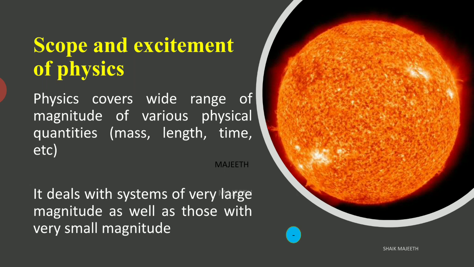It deals with very big magnitudes and also very small magnitudes. For example, physics talks about the sun and its radiation. The sun is too big, we know that. Compared to our earth, the sun is 1,000 times bigger, and our earth itself is too big. 1,000 times bigger than earth, you cannot imagine that much size, and physics deals with it. At the same time, we are studying protons, electrons, neutrons, which are not at all visible, very, very small objects. So that also we study in physics. So it covers two big objects and also two small objects.